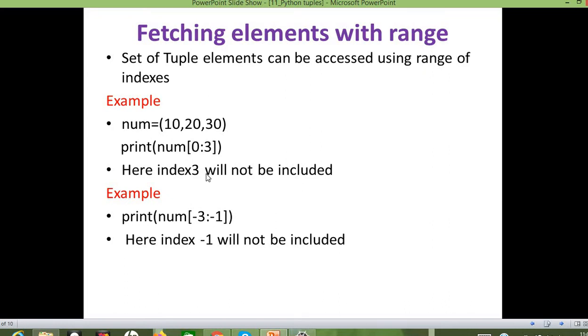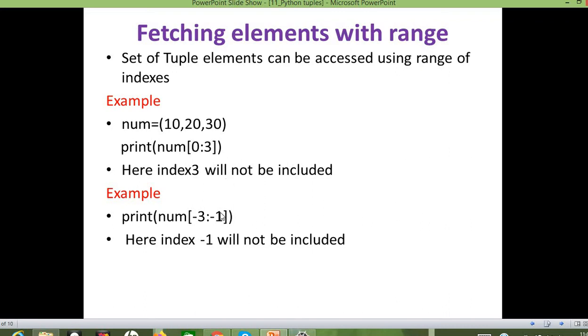And similar to the previous slice concept, here also the index 3 will not be included. So the elements will be printed from 0 to 2, that is 0, 1, 2. Totally I have 3 elements, up to the second index will be printed. Since I have given 3, all the elements will be printed in the output.